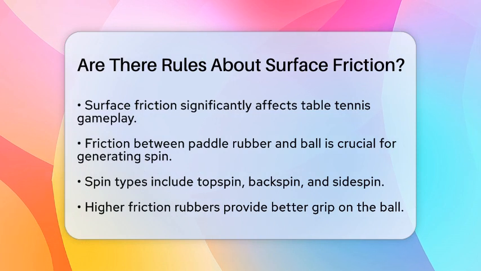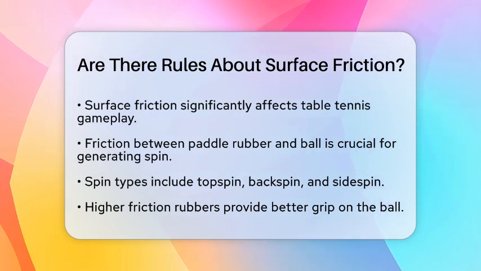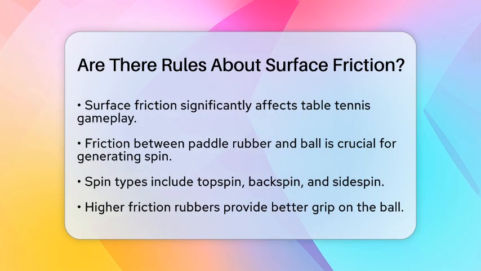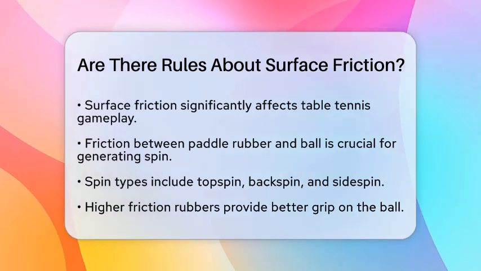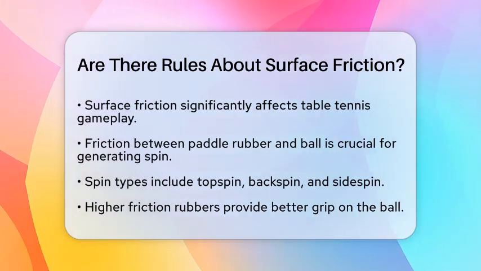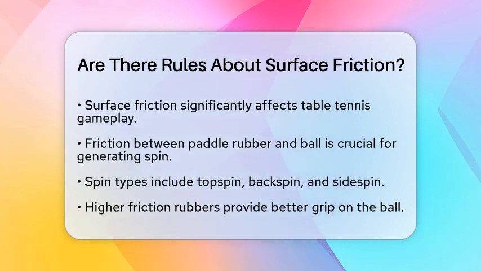First off, the friction between the paddle rubber and the ball is essential for generating spin. Spin is a key element in advanced table tennis techniques, such as topspin, backspin, and sidespin. Rubbers with higher friction coefficients allow players to grip the ball better. This increased grip enhances contact time, which is vital for strokes like looping or chopping.